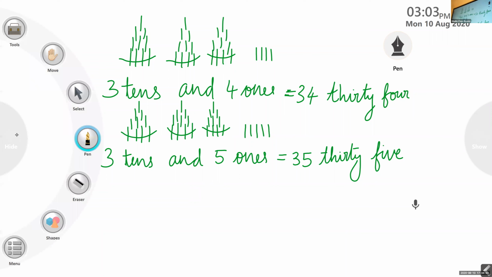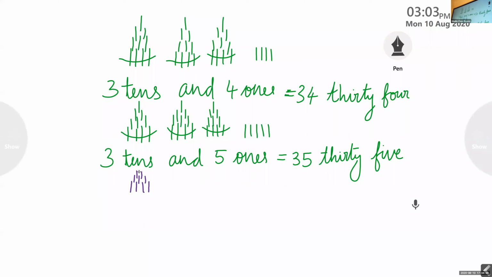Okay, 36. So we have 3 tens and 6 ones. 1, 2, 3, 4, 5, 6.